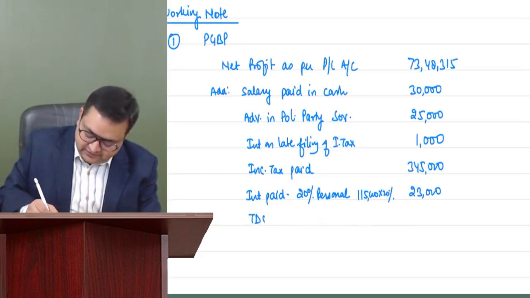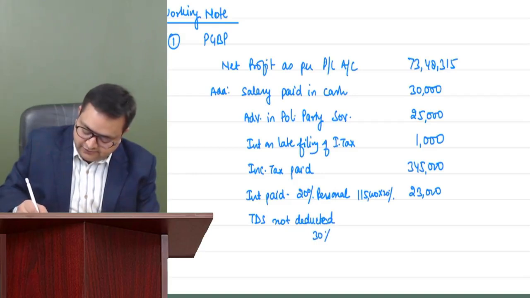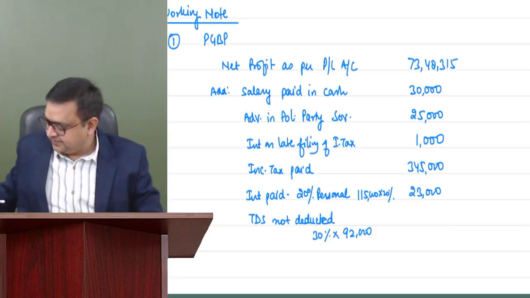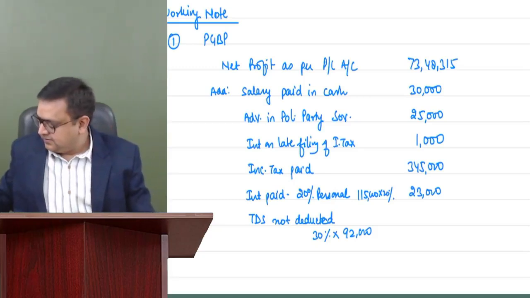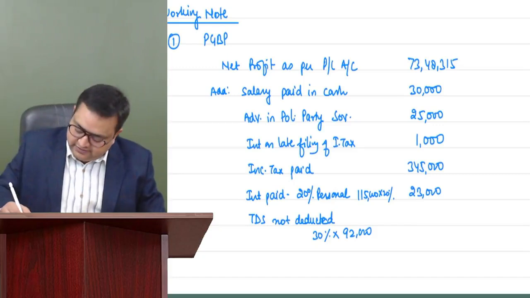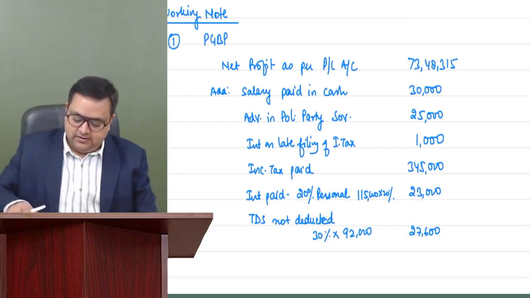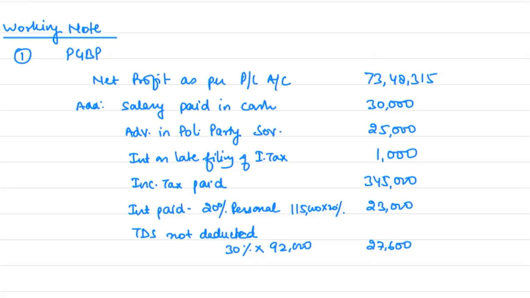So TDS not deducted, 30% of 92,000, 27,600. Everybody done till here? Good.